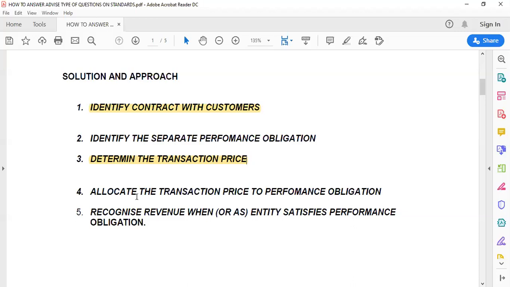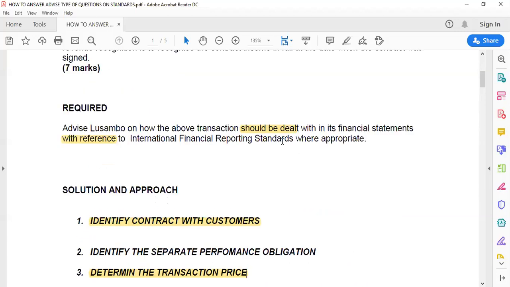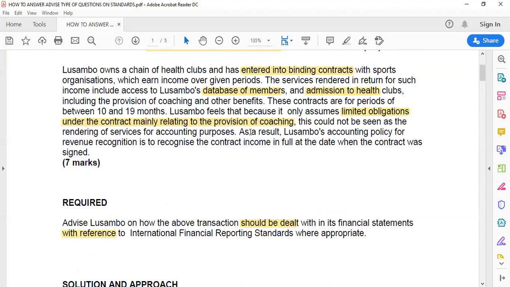Let's begin with number 2, identify the separate performance obligation. Now, under this one, what is your advice going to be here? Lusambo assumes limited obligation. You see this one?